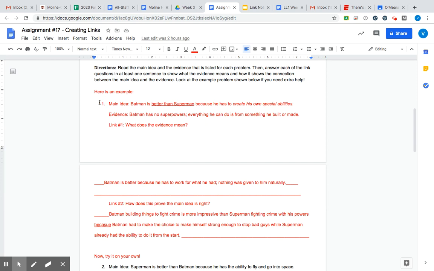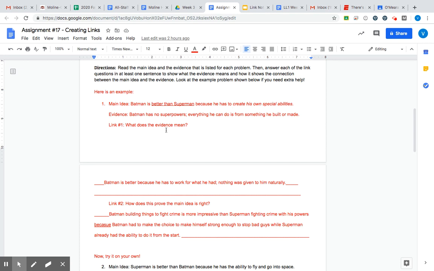So here's the example in red. Main idea: Batman is better than Superman because he has to create his own special abilities. So that's our main idea. Topic, verb, better than Superman, position, and because, our reason: he has to create his own special abilities. Our evidence: Batman has no superpowers. Everything he can do is from something he built or made. So that's our evidence to show what he's doing, creating his own special abilities.